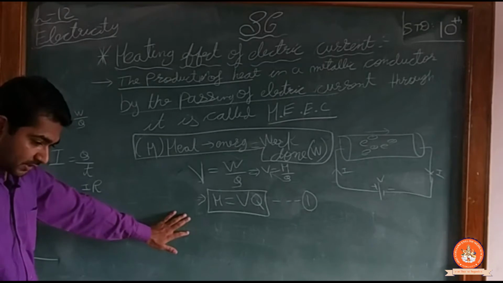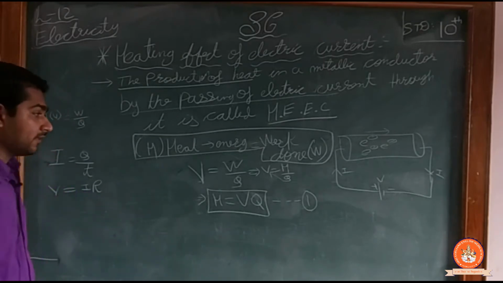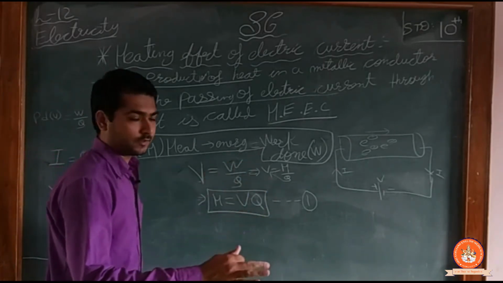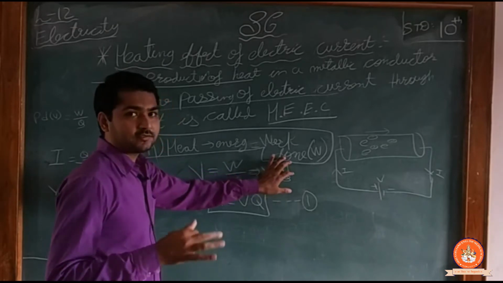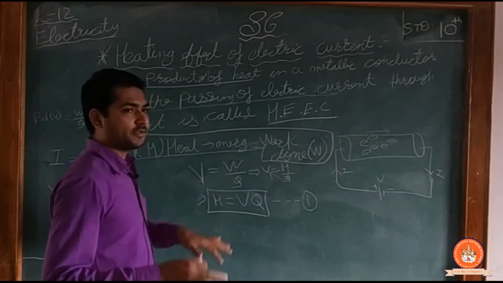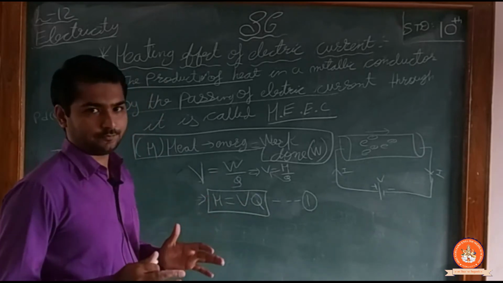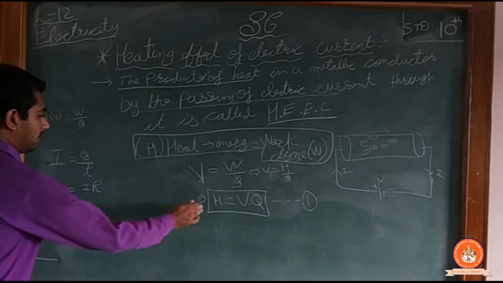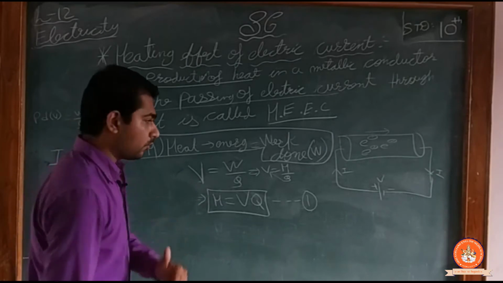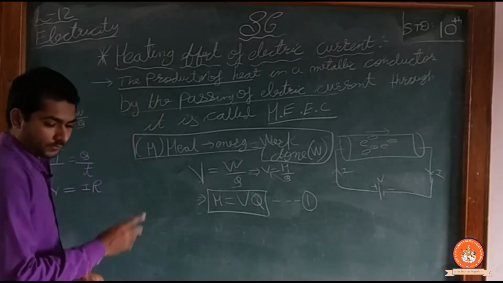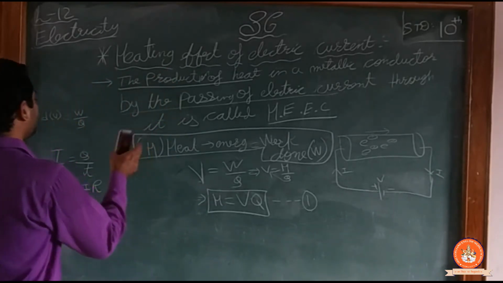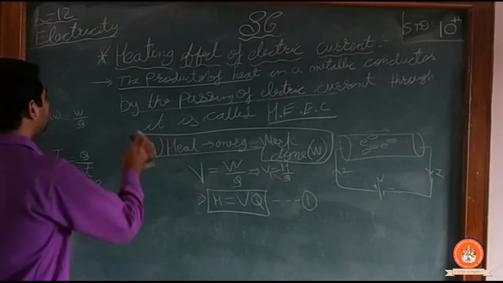Now, what is the SI unit of heat? The SI unit of heat is joule, because the work done has the SI unit joule and both are equal. That means heat and work done, the SI units are the same. Now if I want to derive another formula, what will I do? Let me rub the above so it is visible to you properly.